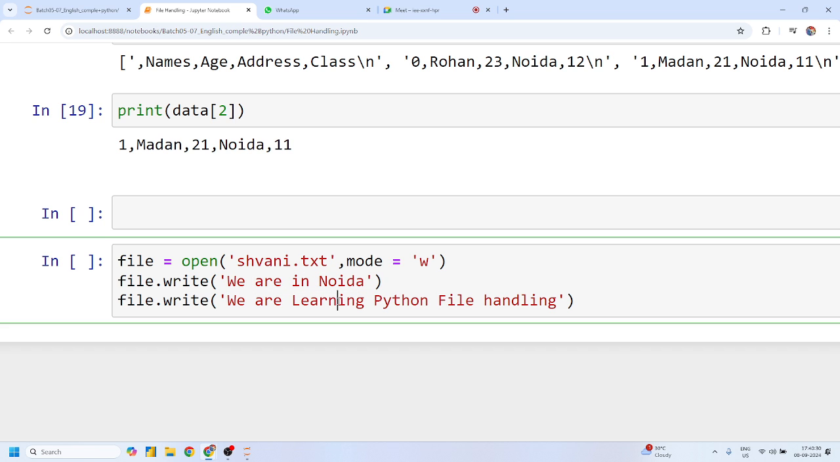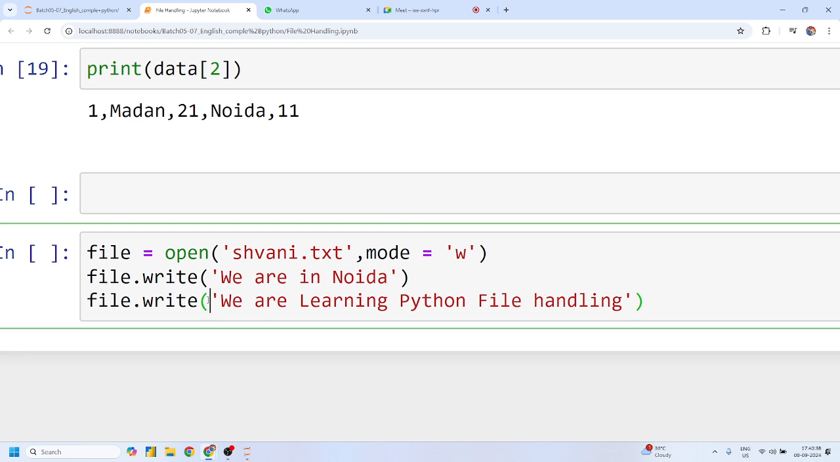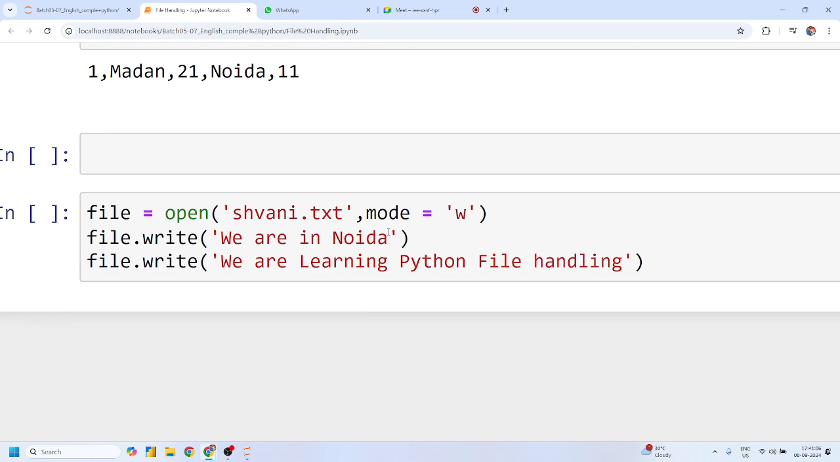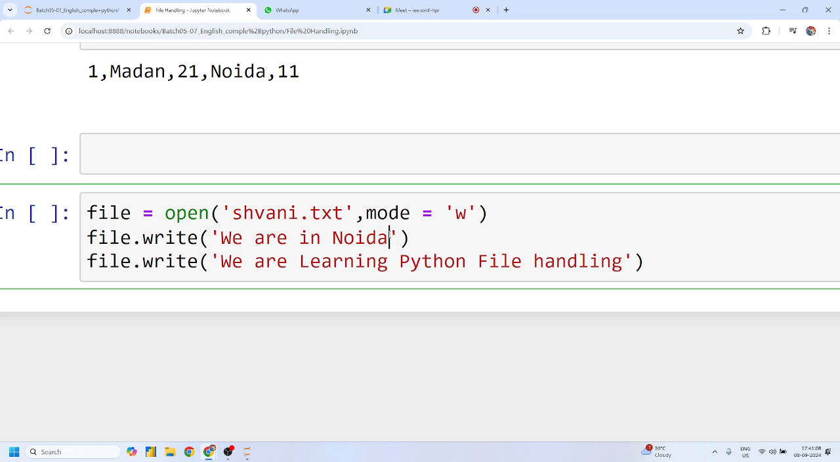What is your opinion, guys? I think new line. Okay, but we have not passed any newline character, so why would it be considered in a new line, Shivani? Because we are using write. Okay, but there is no such feature provided by this write method. If I just simply write it, this second line will become part of the previous line. That's why we have to explicitly pass this slash n. Right, Mohit? Yes, sir.